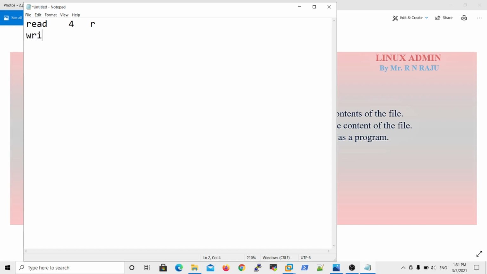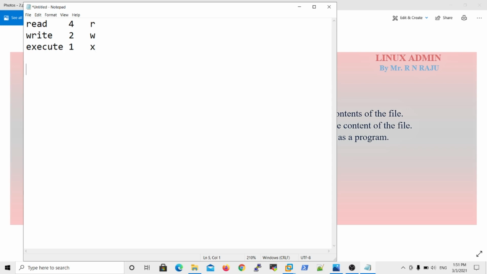The second one is write. The write value is 2, and the write notation is w. At the same time, execute is the third one. The execute value is 1, and the notation is x. So everyone must understand these 3 points: read value 4, write value 2, execute value 1, the numerical values.